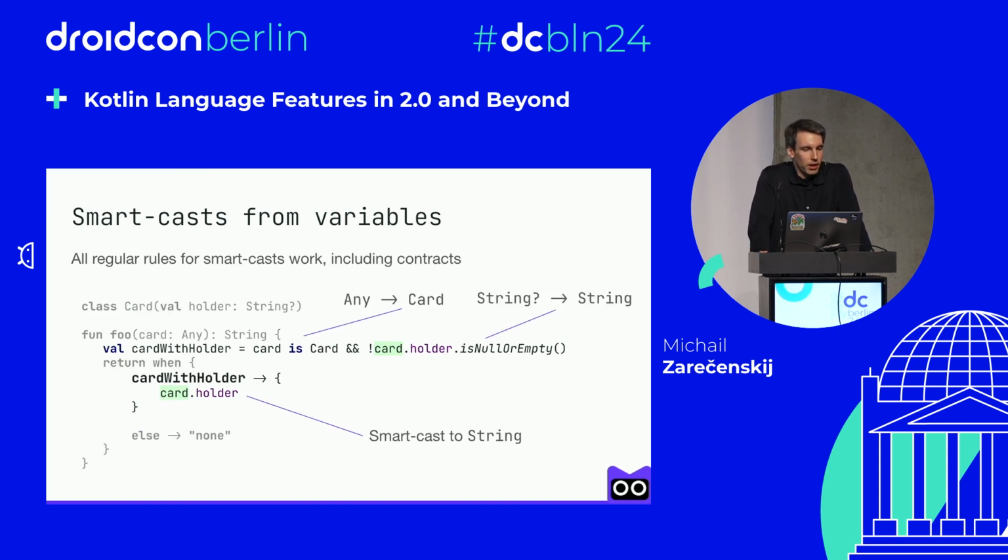And our variable cardWithHolder now can produce two smart casts. The first smart cast is from the type check, and the second one is from the function isNullOrEmpty. And they both will be applied in appropriate blocks of code. So our initial parameter of the type Any can be transformed into String without any explicit casts.